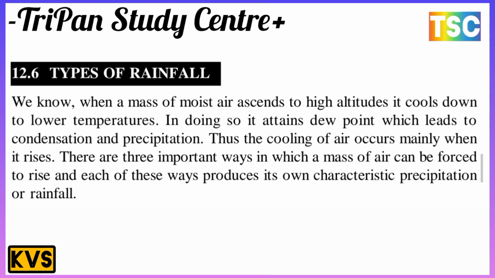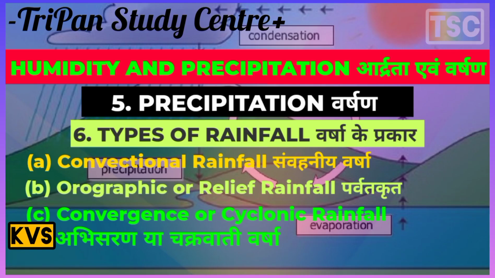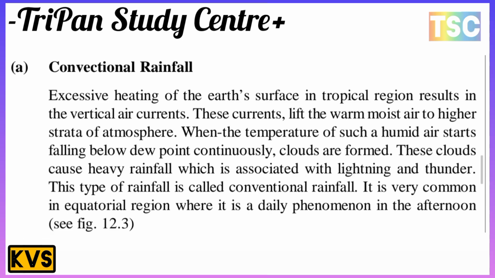There is a main point here. The first point here is convectional rainfall. The convectional rainfall here is important. Excessive heating of the earth's surface in the tropical regions results in vertical air currents. These currents lift the warm moist air to the higher strata of the atmosphere.